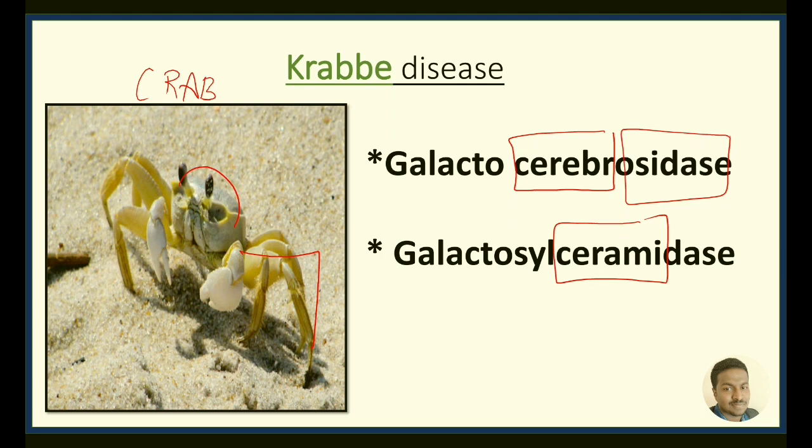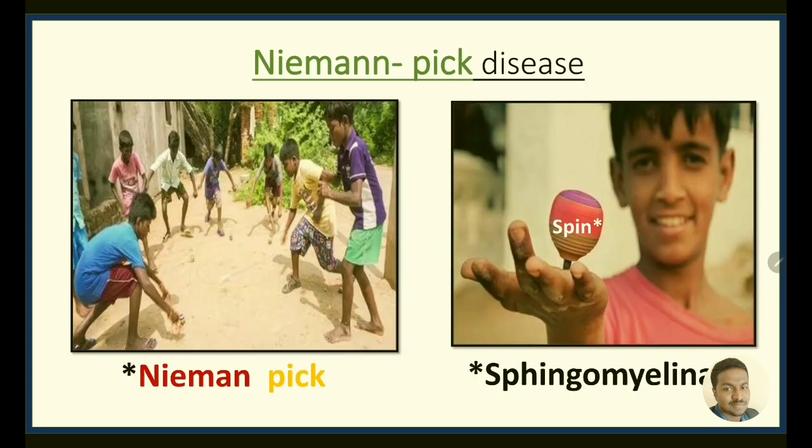And when the crab walks, it is going to cross its legs. So again the cross is similar to X. X says it is wrong, and in Hindi it is galat. For our remembering, we'll take it as galactose. So the enzyme defect in Krabbe's disease is galactocerebrosidase or galactosylceramidase.